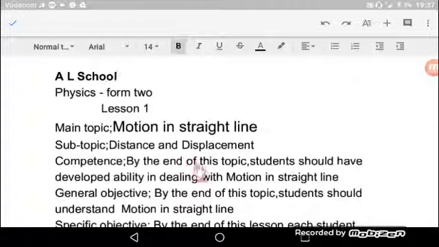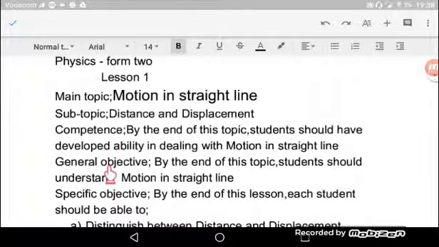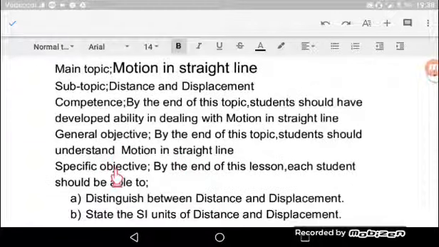I expect that by the end of this topic you should have developed the ability in dealing with motion in a straight line. That is competence. That you should be competent in a motion in a straight line. But also I expect that by the end of this topic you should understand motion in a straight line. That is the general objective.